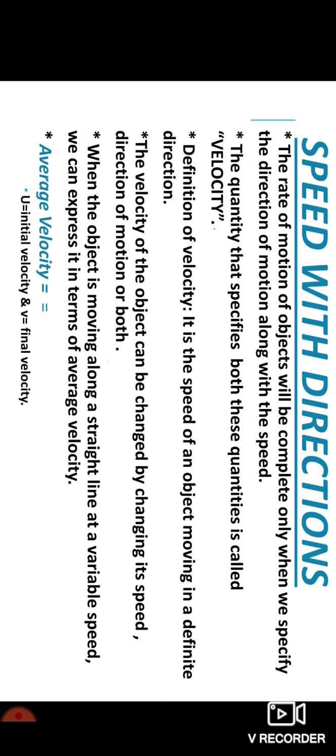The quantity that specifies both these aspects is called velocity. So velocity is the term that specifies both the direction of motion as well as the speed of any moving object. Hence, we shall study velocity now.